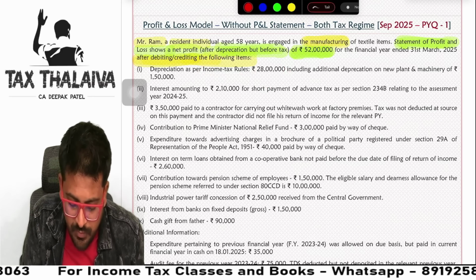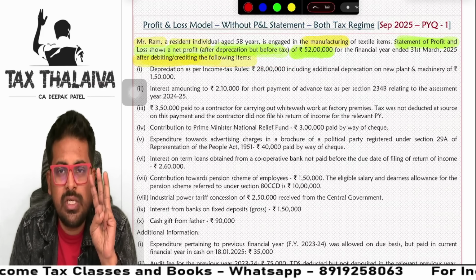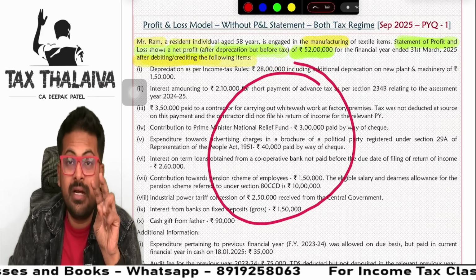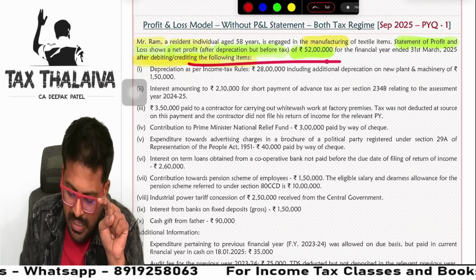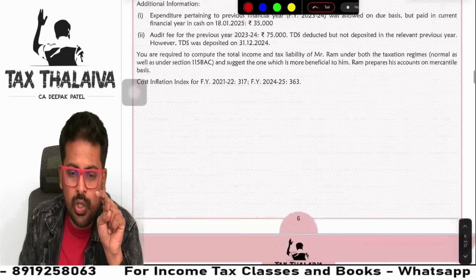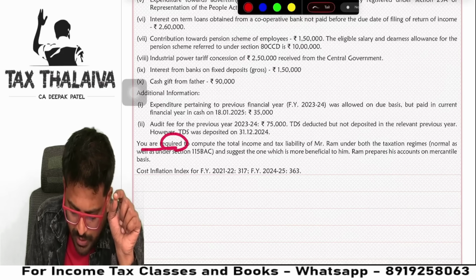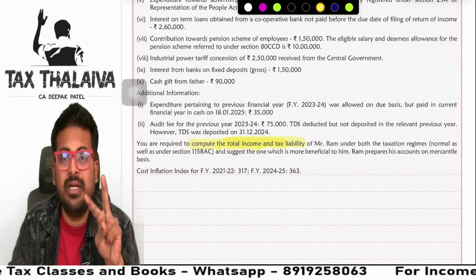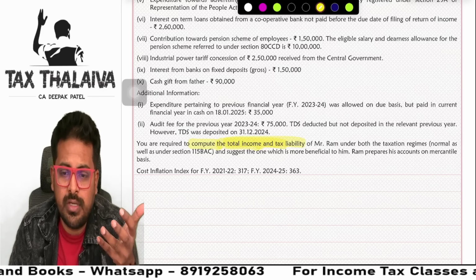Guys, one second. First of all, we have read only the heading. I told you there are three parts to the question. Number one, heading of the question. Number two, body of the question. Number three, demand of the question. First, start with the heading of the question. Then don't read the body of the question. Go to the demand of the question. The demand of the question is you are required to compute total income and tax liability as well, guys. So you are aware of what the requirement of the question is.